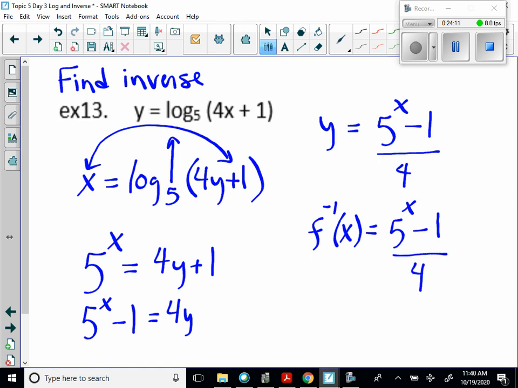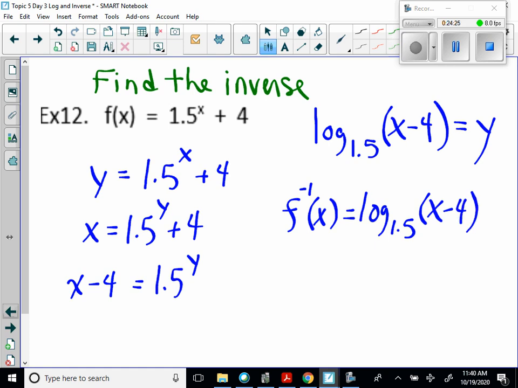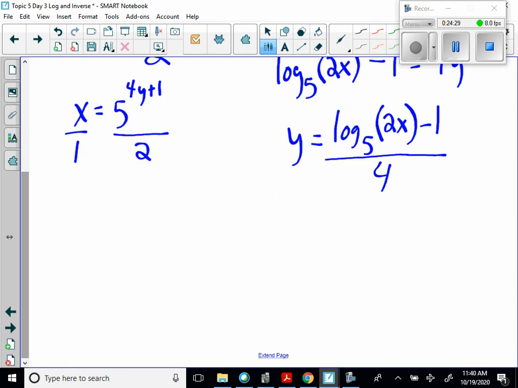I think I've been forgetting that step, so let's go back here and we can say f inverse of x is equal to the log base 1.5 of x minus 4. Go back and say, oops, do it there either.